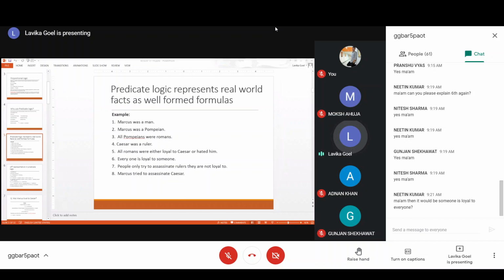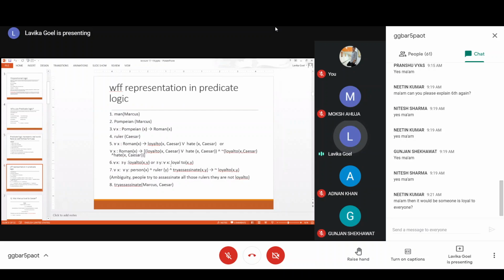We want to represent that there are multiple Xs and there is a unique Y, and every X is loyal to that unique Y. That is the second representation here: there exists a Y for every X, so they are all loyal to a unique Y. So what is the confusion, Nitin? Are you getting it?